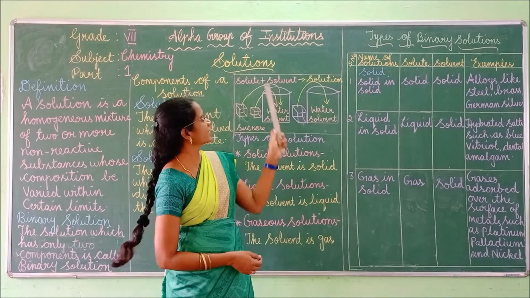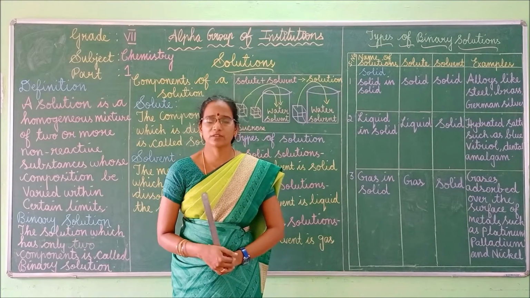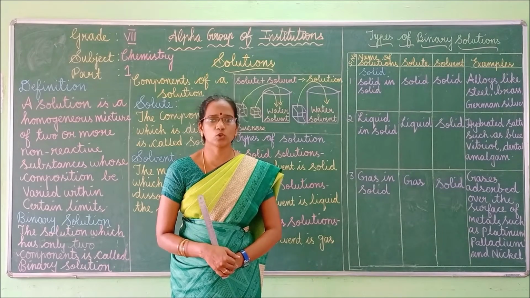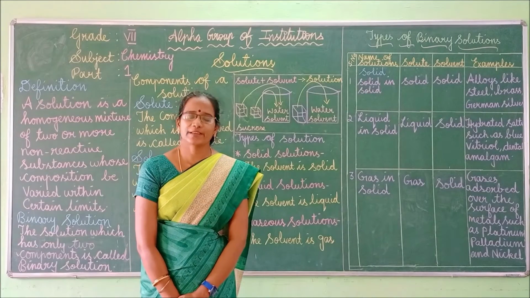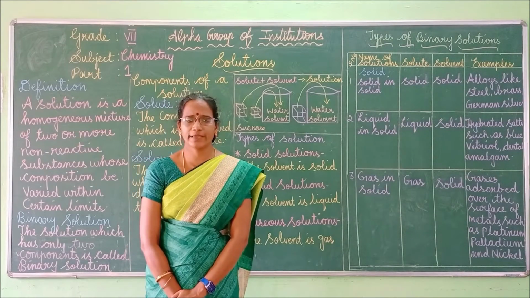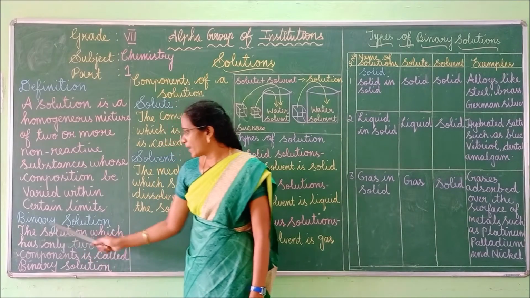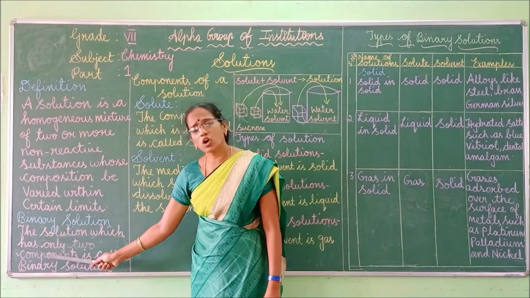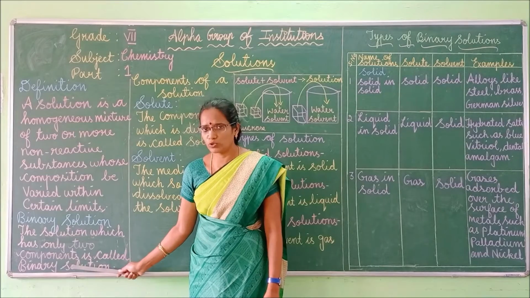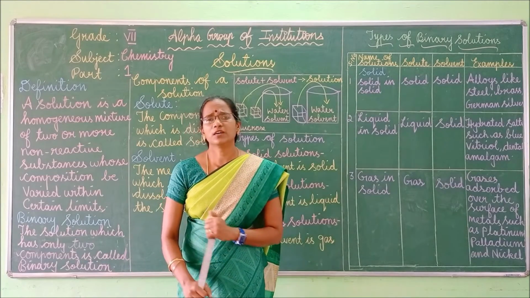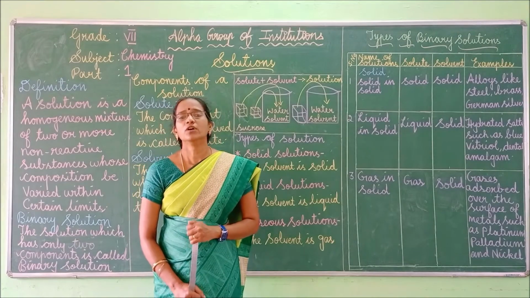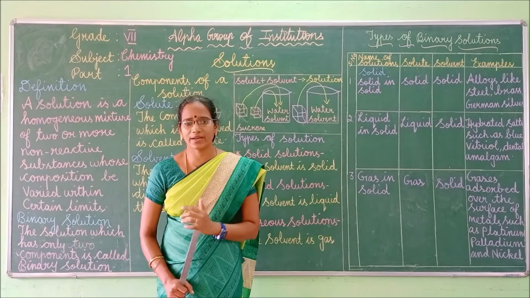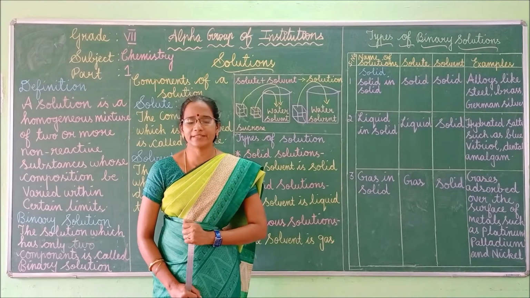What examples can we give for solutions? Salt and water, sugar and water, soda water. These are some of the examples for solutions. Next, we can move to the binary solution. What is meant by binary solution? A binary solution is a solution which has only two components, or otherwise a mixture of two components that are completely miscible with one another.